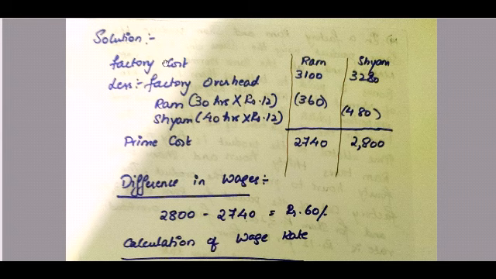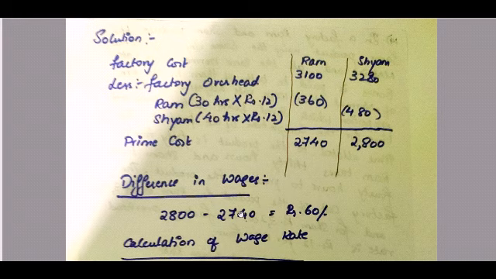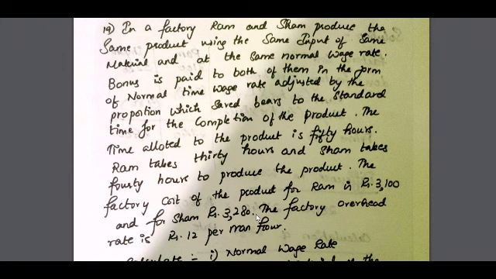So we are going backwards in order to find out material cost. So factory cost they have given. So factory cost is how much? 3,100 and 3,280 for Ram and Shyam. Less your factory overheads. The factory overhead rate is rupees 12 per man hour.